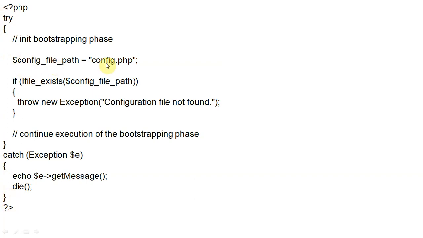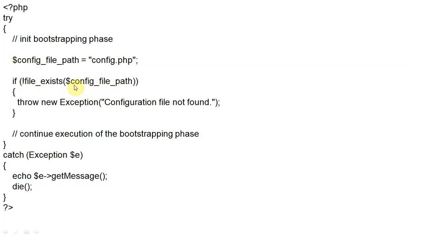Inside the try block, we have mentioned one variable, in the INIT bootstrapping phase, as it is called. Inside this, we have mentioned the config file path. In this variable we have stored the config.php file, and we are checking whether the file exists or not. This is a predefined function of PHP. We have written if file_exists config file path, dollar config file path.